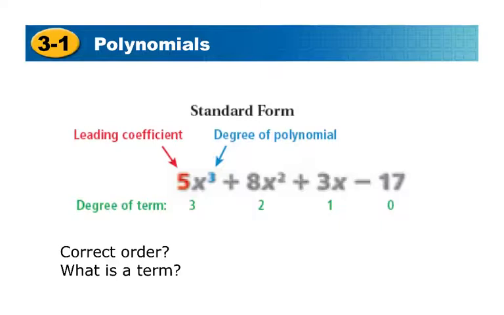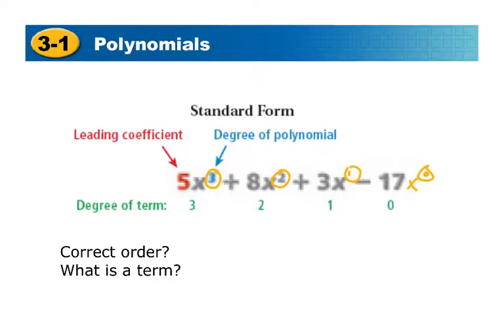So standard form of a polynomial is, as you can see, a bunch of what we call terms, okay? And so we want to make sure that every time we write them, they're kind of in this same order. Otherwise, you have no way of comparing them. So, as you can see, the degrees are in descending order. If we evaluate here, we've got a 3, then a 2, then this is not necessarily mentioned, but it is a 1, and then this would actually be a degree of 0. So we are going to go in descending order.